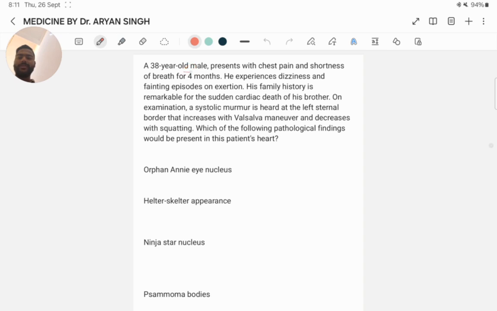A 38-year-old male presents with chest pain and shortness of breath for 4 months. He experiences dizziness and a fainting episode on exertion. His family history is remarkable for the sudden cardiac death of his brother. On examination, a systolic murmur is heard at the left sternal border that increases with the Valsalva maneuver and decreases with squatting. Which of the following pathological findings would be present in this patient's heart?